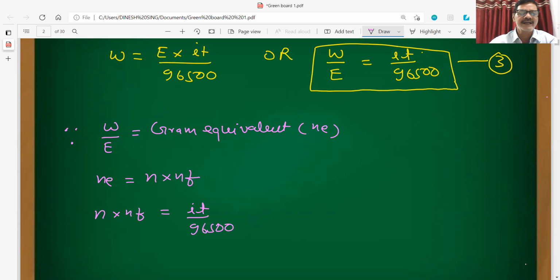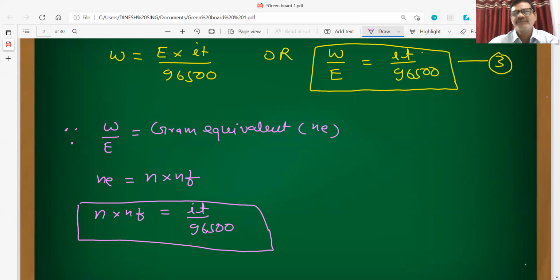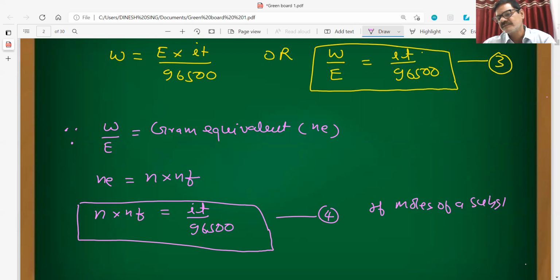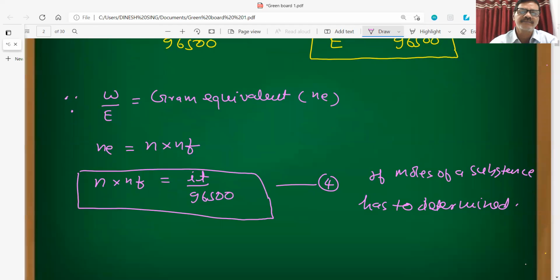If moles of a substance have to be determined, then we can directly use this equation.